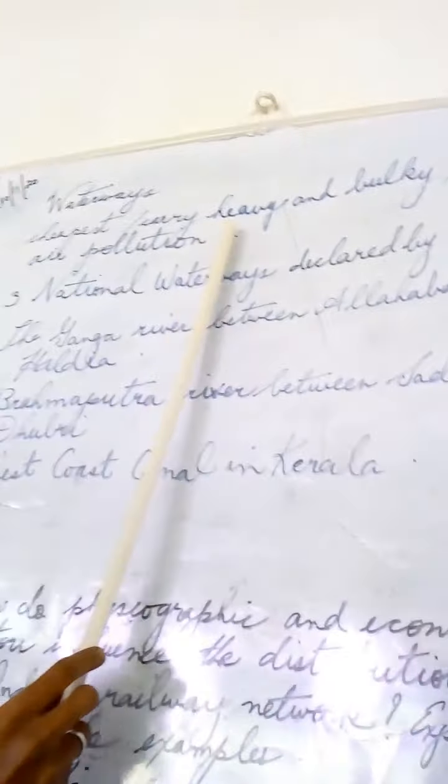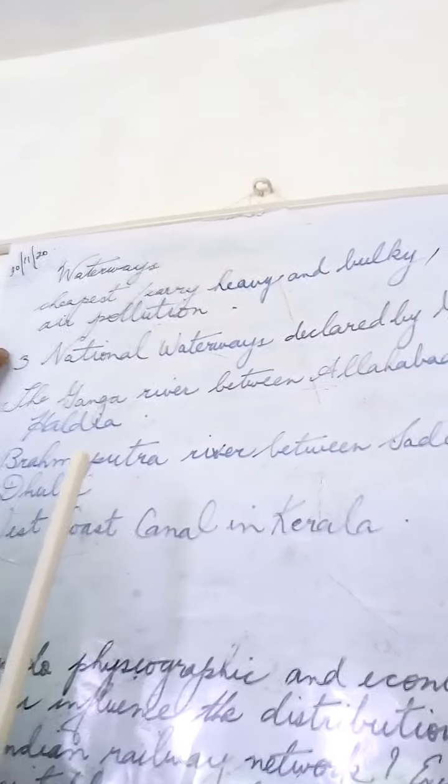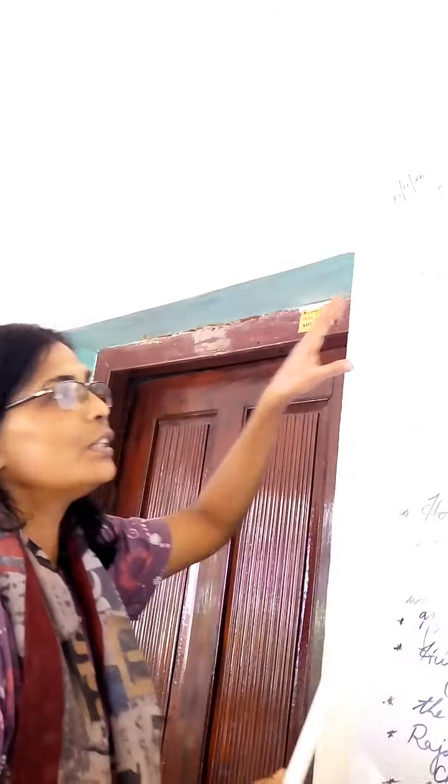Okay, now let's take the lesson forward by talking about the waterways. This is the oldest and the cheapest, and it carries heavy and bulky goods, and there is no air pollution when we are talking about waterways. We take seafaring goods as well as passengers.